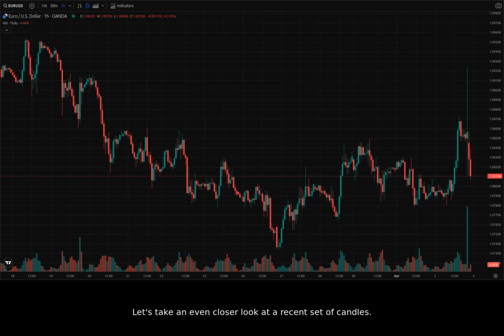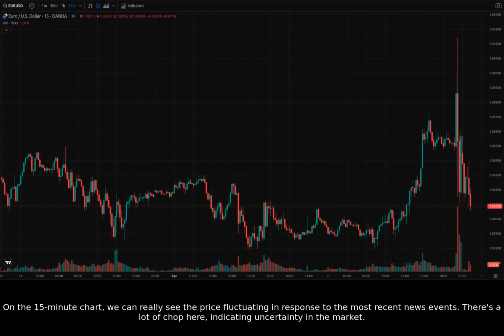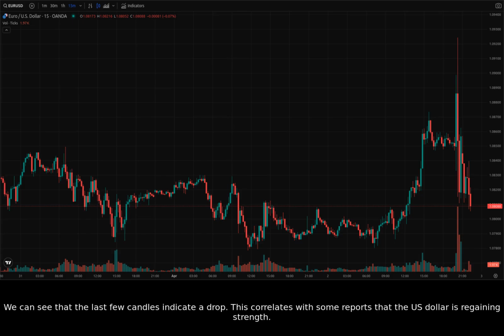Let's take an even closer look at a recent set of candles. On the 15-minute chart, we can really see the price fluctuating in response to the most recent news events. There's a lot of chop here, indicating uncertainty in the market. We can see that the last few candles indicate a drop. This correlates with some reports that the US dollar is regaining strength.